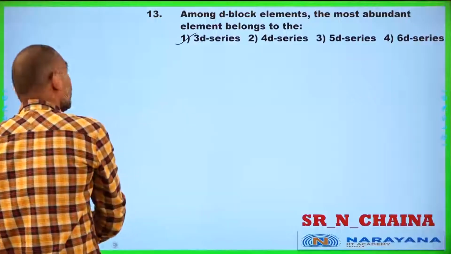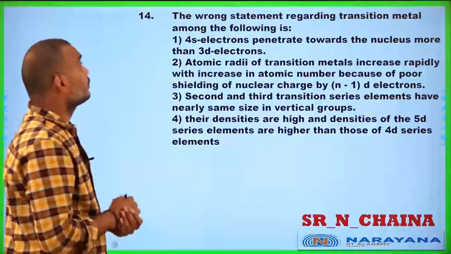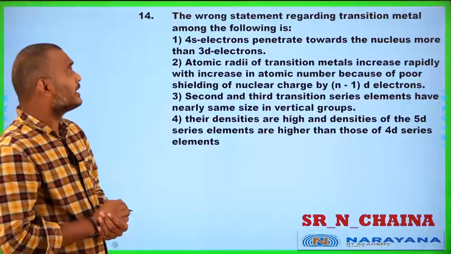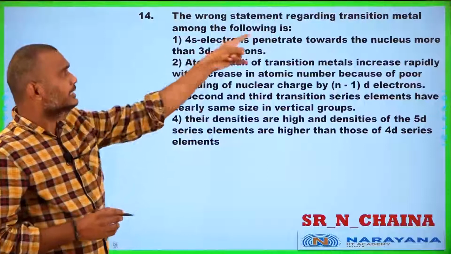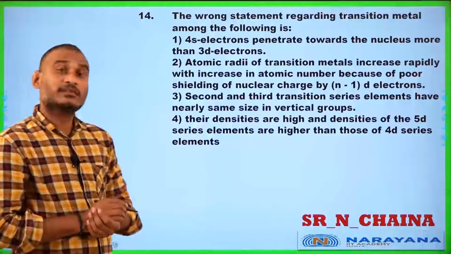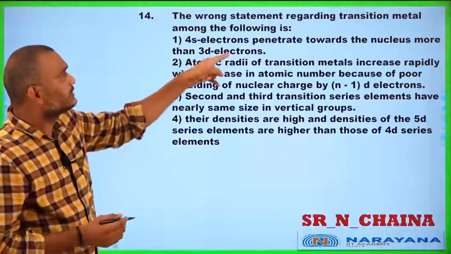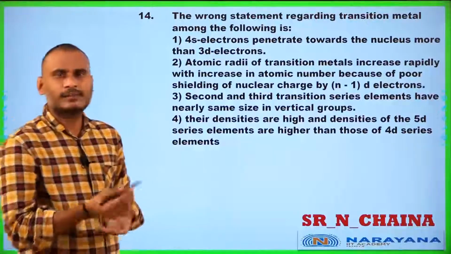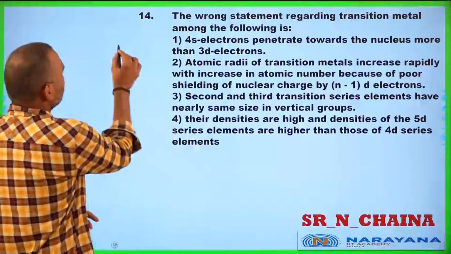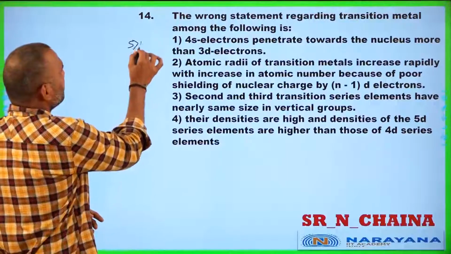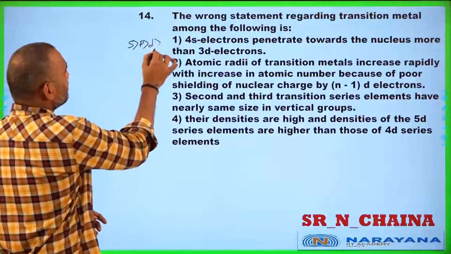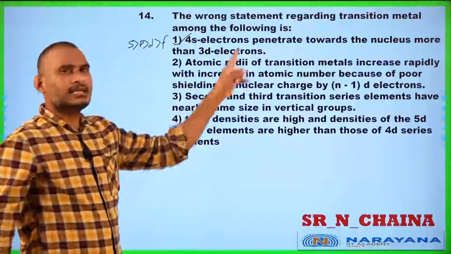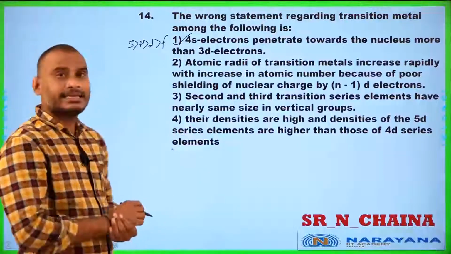And next, students, you see the 14th question. The wrong statement regarding transition metals among the following is: 4s electron penetrates towards the nucleus more than 3d electron. Absolutely. Why? The penetrating power of s orbital is greater than p orbital, greater than d orbital, greater than f orbital. That is why this is a correct statement itself. S electrons have more penetrating power than d electrons.